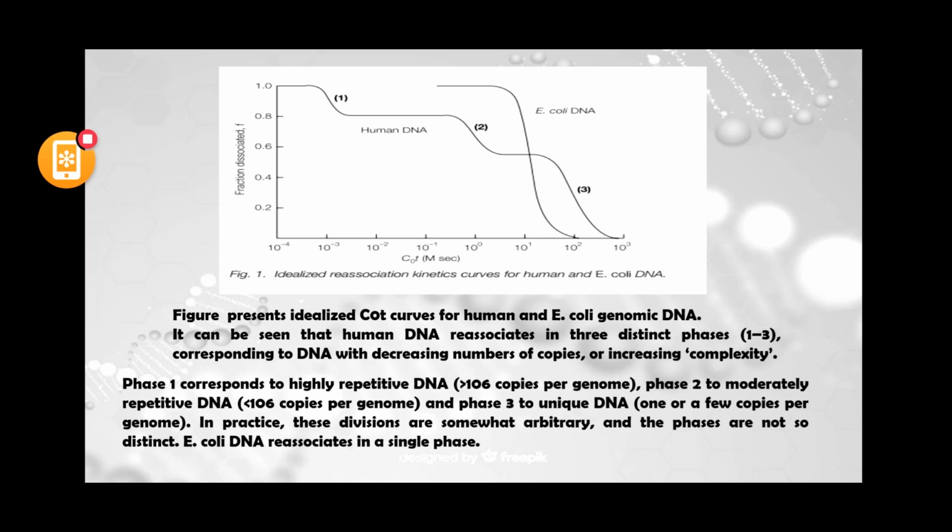And the phases are not so distinct. Now E. coli DNA reassociates in a single phase because it does not have all these non-coding sequences, so renaturation takes place very fast, and the size of the genome is also small. In this way, the Cot curve helps to know the complexity of the genome of the organism.